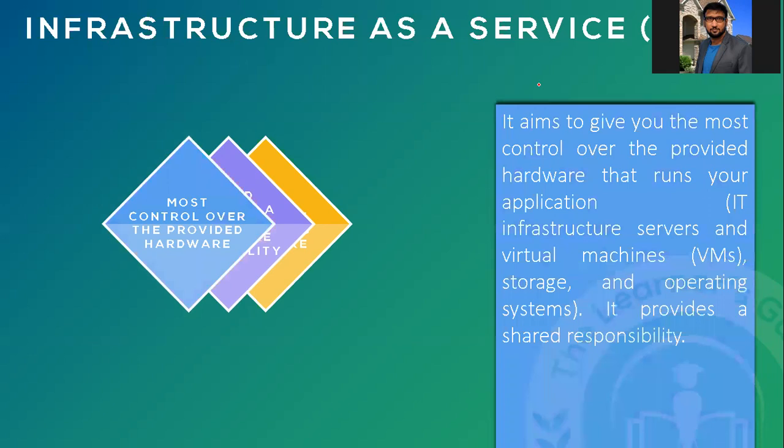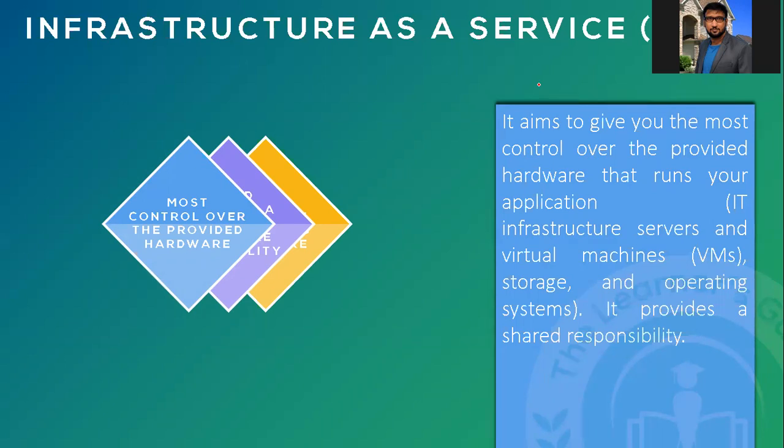You get most control over the provided hardware. Even if your data center is virtualized, you still need a lot of effort to build that, whereas in the cloud, everything is accessible from a self-service portal. From one single pane of glass, you will access everything.